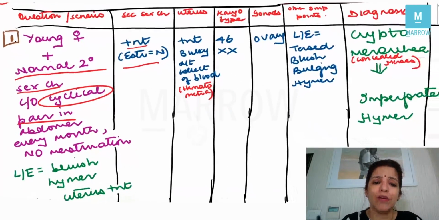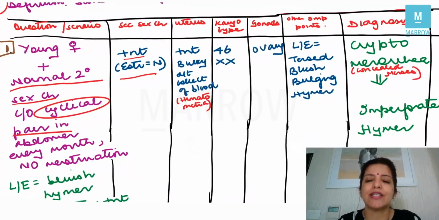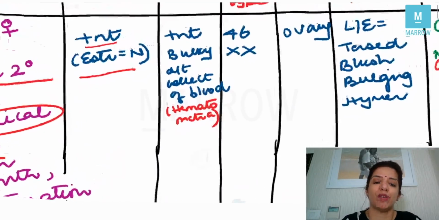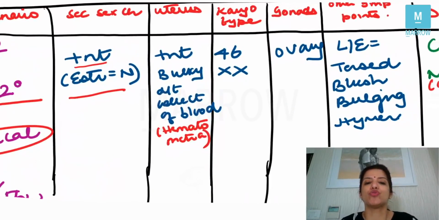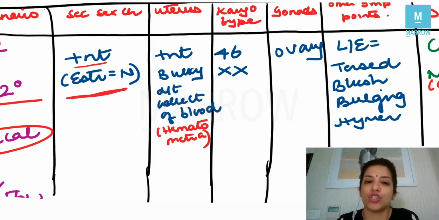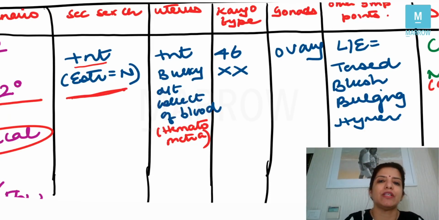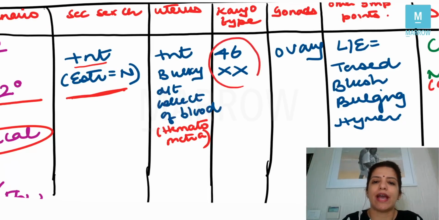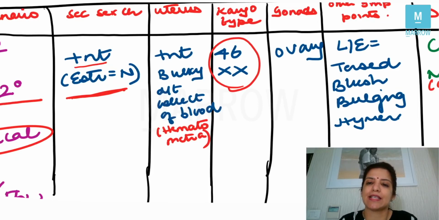Then the question will tell you that the uterus is present, and furthermore what you have to remember is that in these cases uterus is bulky, and I'll tell you why it is bulky. It is because of the collection of blood that is called hematometra. Now, because secondary sexual characteristics are normal, that means estrogen is normal, and that means she's a normal female, and so her karyotype is 46XX.